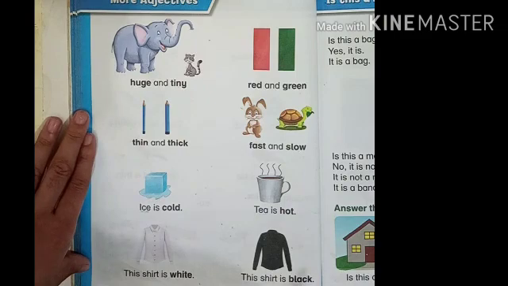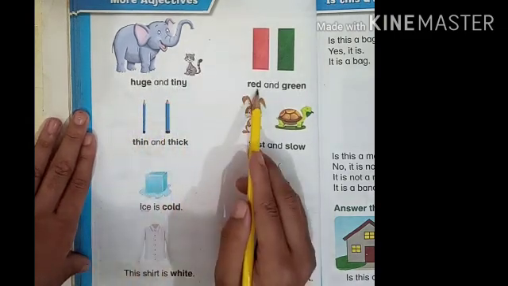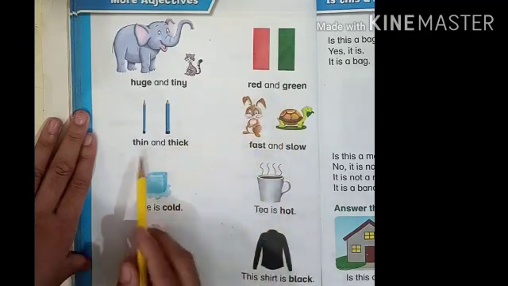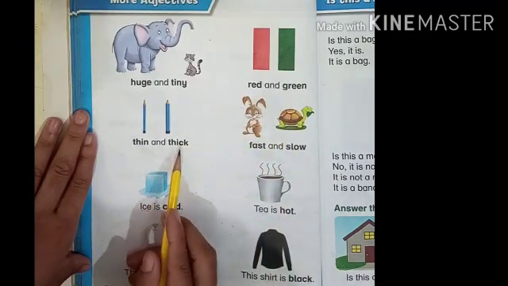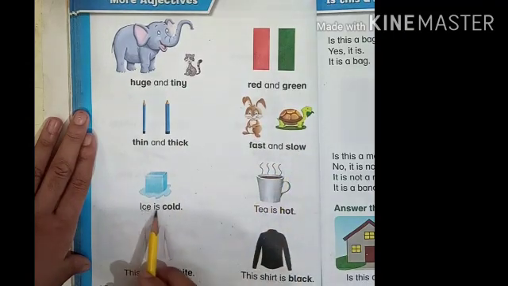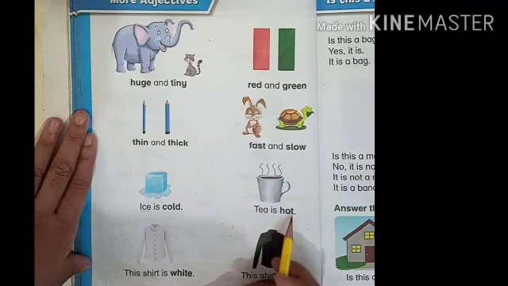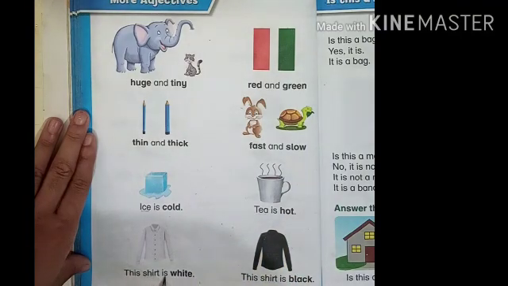Okay students, revise with me. Huge and tiny, red and green, thin and thick, fast and slow, ice is cold, tea is hot, this shirt is white, this shirt is black.